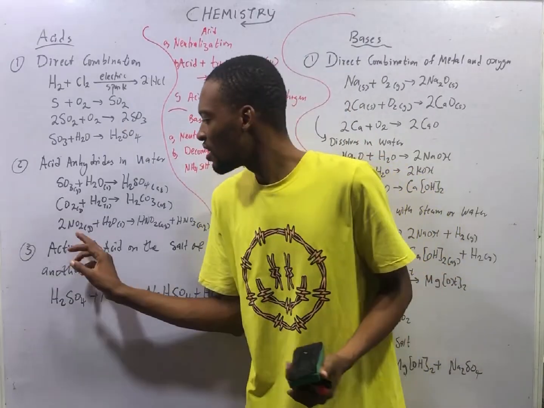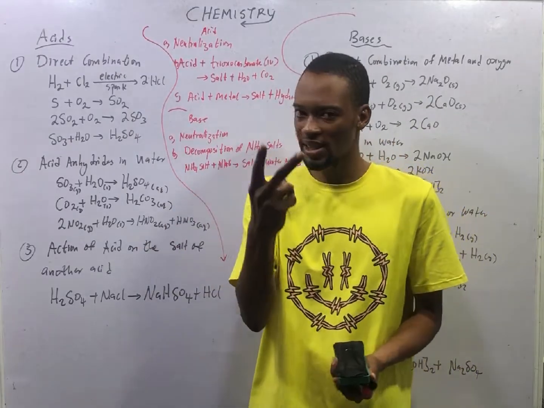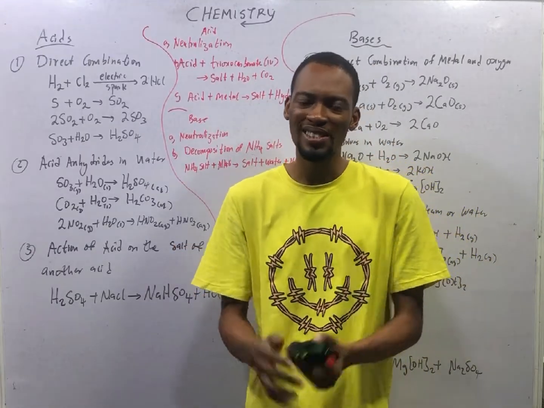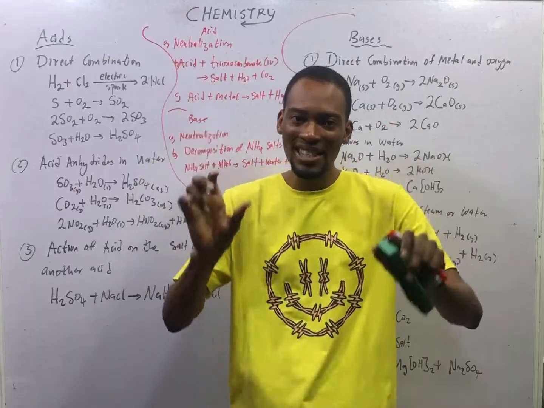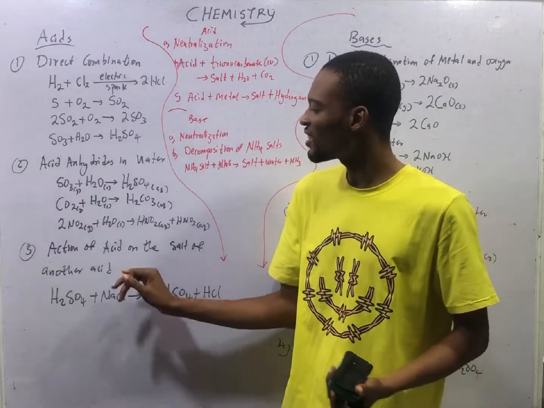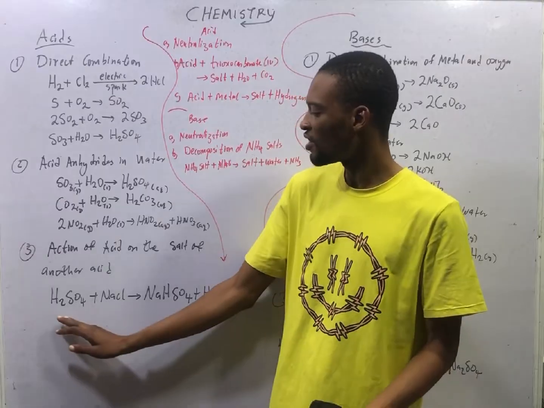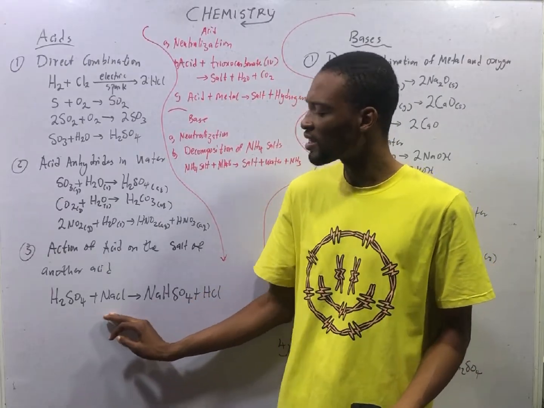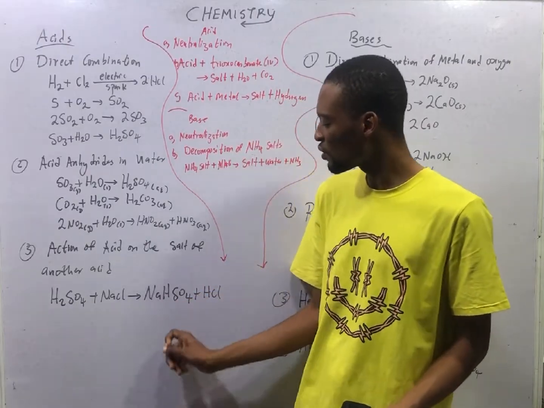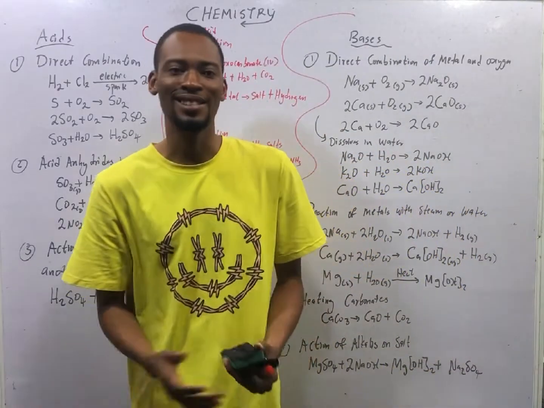Now take note of something. NO2, nitrogen 4 oxide, dissolves in water to give us two acids, HNO2 and HNO3. Therefore, NO2 is referred to as a mixed anhydride or mixed acid anhydride, since it dissolves in water to give us two acids. And acid can be prepared by action of acid on the salt of another acid. H2SO4 is an acid. Sodium chloride is a salt formed from another acid. If both of them react, which means acid and salt can give you another acid. These are the ways we prepare acids.